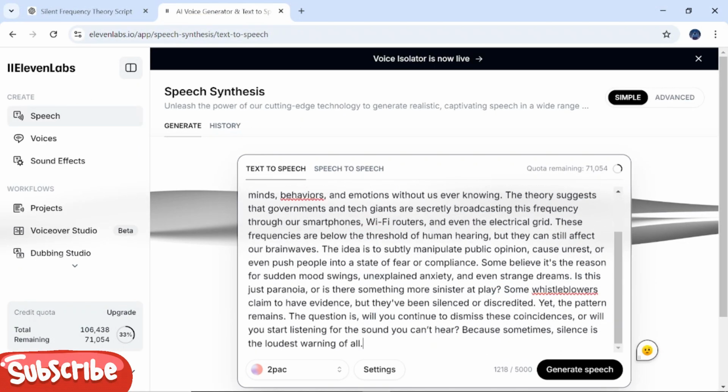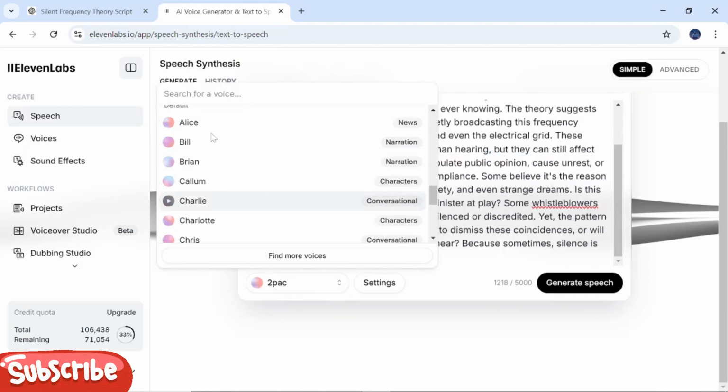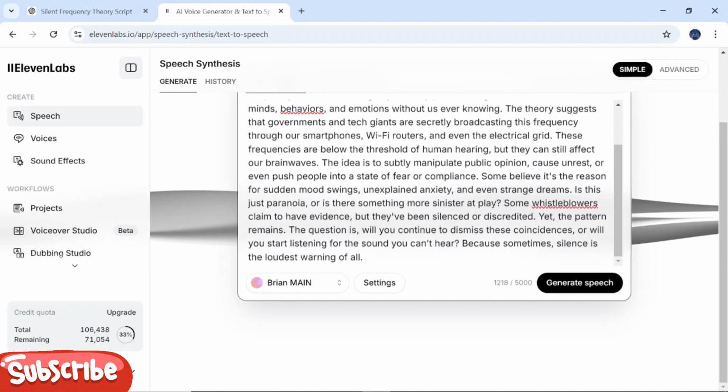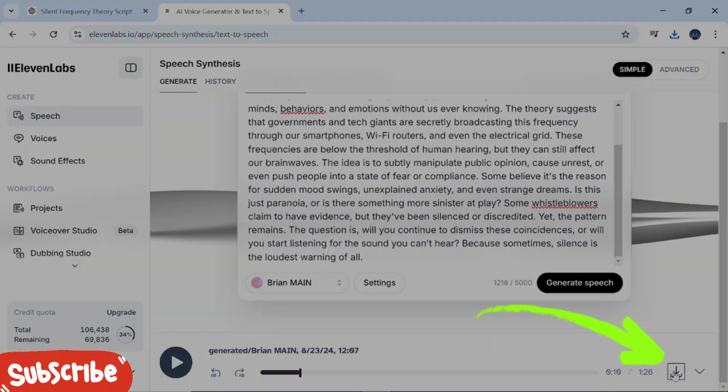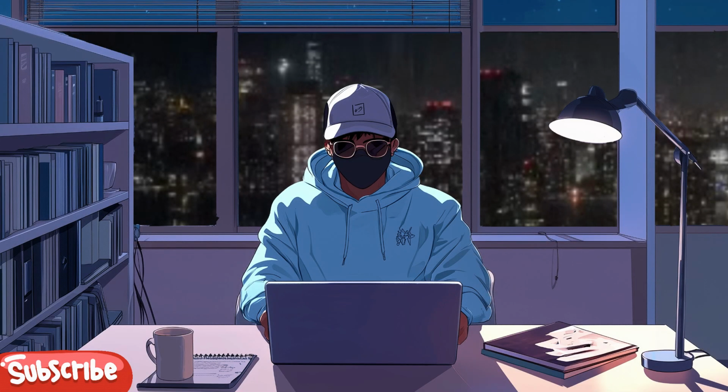You get the point. First, paste your script into 11 Labs and choose the voice you prefer. Then, click Generate Speech and wait a few seconds for it to load. Once it's ready, press the download button. After the download is complete, you're ready to move on to the next step.